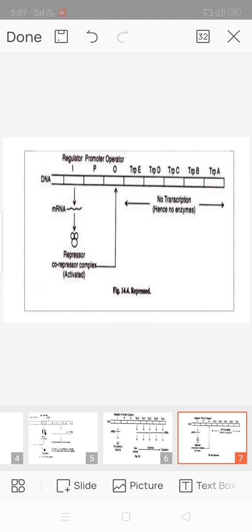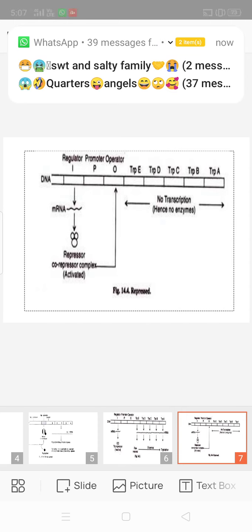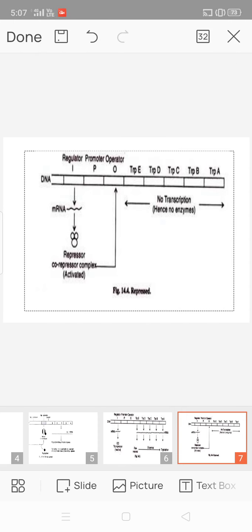The repressor, upon joining the co-repressor, which is the end product, tryptophan in this case, undergoes conformational changes that activate it and enable it to bind to the operator. This prevents the binding of RNA polymerase enzyme to the promoter.